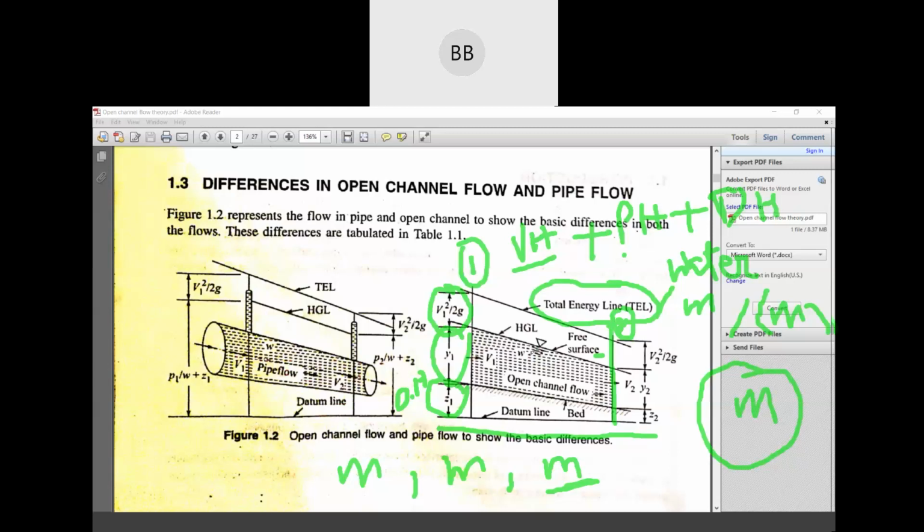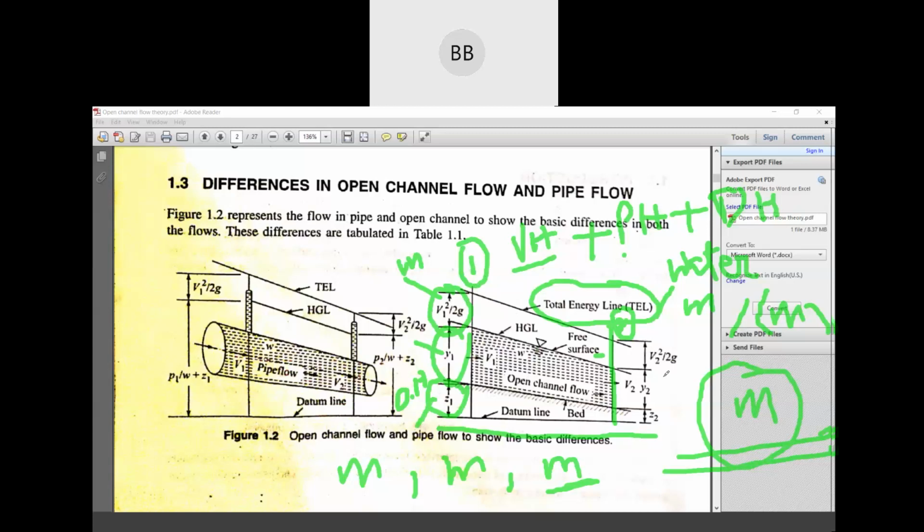Head means the unit is meter. Always remember this total energy is in terms of meter, because all the terms have the unit meter. This is also in meter, the y value is also meter, and the z value is also meter. So this is the total energy for section 1.